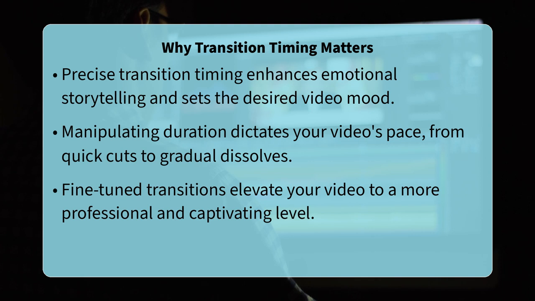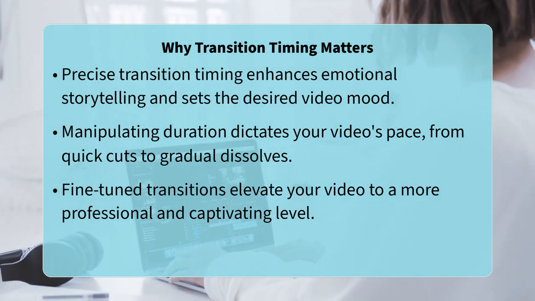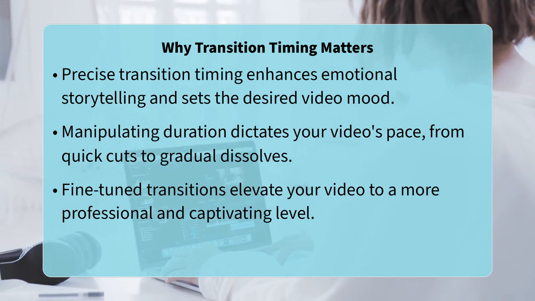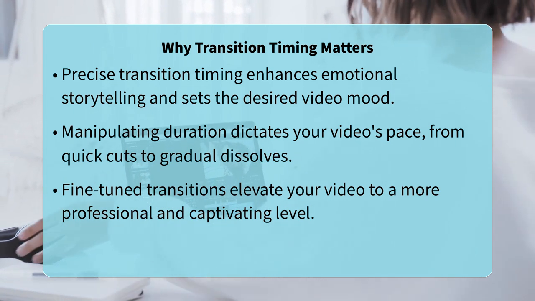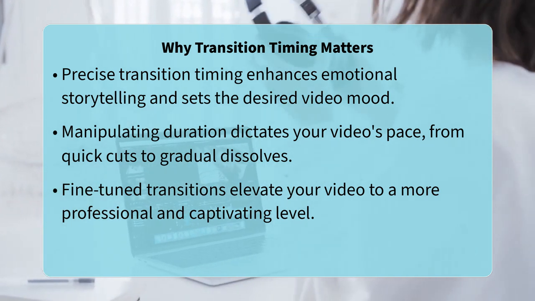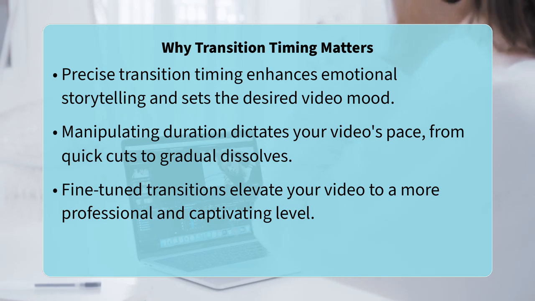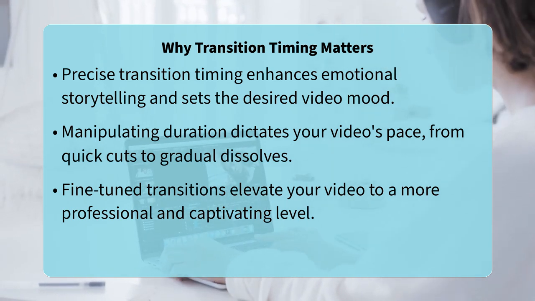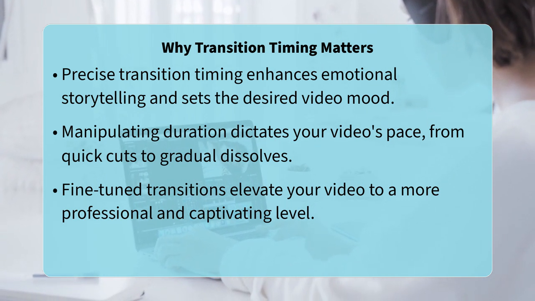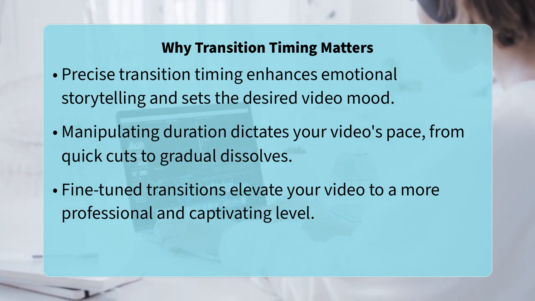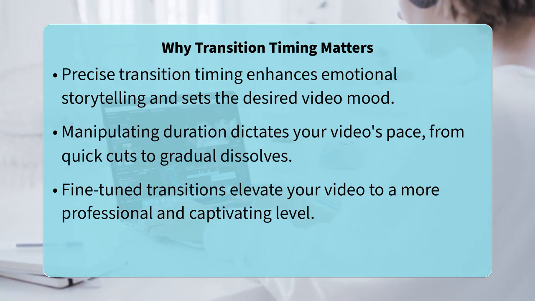Let us dive into the practical steps, the easiest way to adjust a transition's length directly on your timeline. First, locate the transition you want to modify between two clips. You will see it as a colored block overlapping the end of one clip and the beginning of the next. Click on it to select it. Once selected, simply hover your mouse over either edge of the transition. Your cursor will change into a bracket with an arrow. Click and drag inward to shorten the transition or outward to lengthen it. Premiere Pro will show you the exact duration in seconds as you drag.